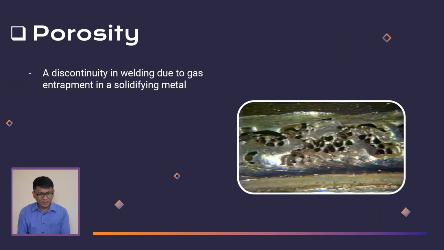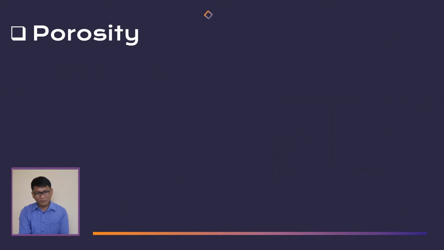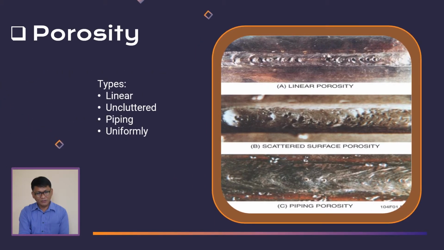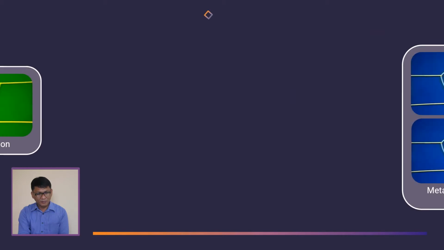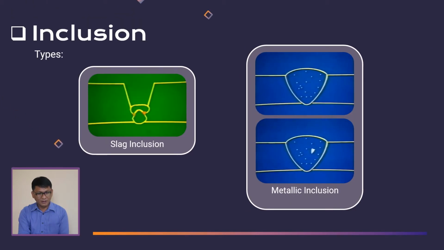Porosity daw is a discontinuity in welding due to gas entrapment in solidifying metal. The types of porosity: we have the piping porosity, cluster porosity, linear porosity, and uniformly scattered porosity. Another one, we have the inclusion. Then we have the types of inclusion. So we have the slag inclusion and metallic inclusion.